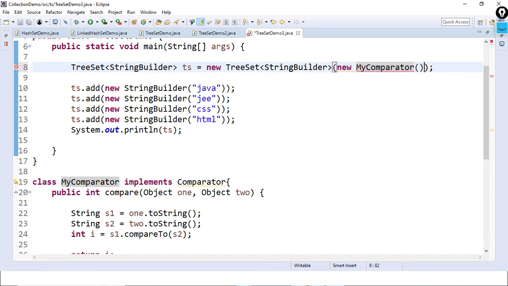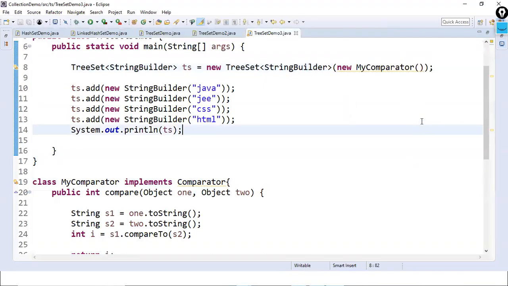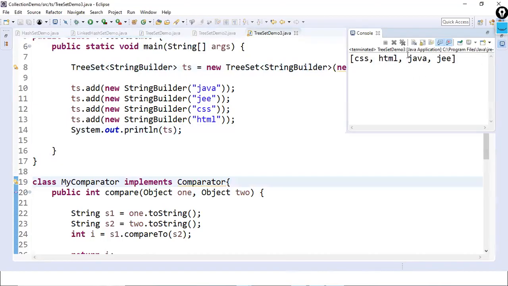Default constructor. Whenever we create an object, we have to use the default constructor. So now after adding my comparator, what is the internal mechanism? We don't bother. We'll just cross verify what the output is. We got the output. Which order? Ascending order, because first it started with C, then H, then J after A, and then J after E.